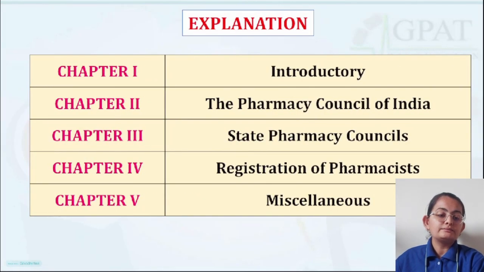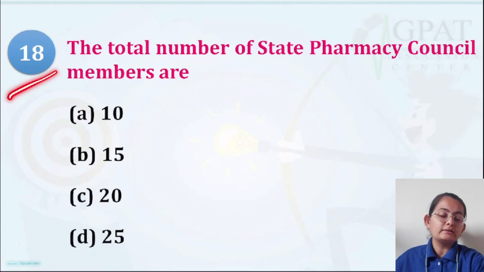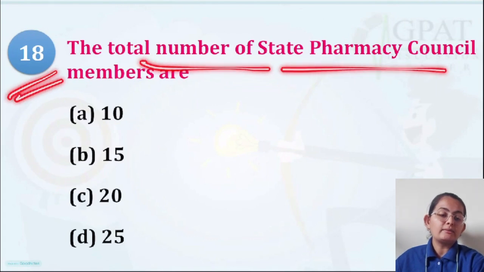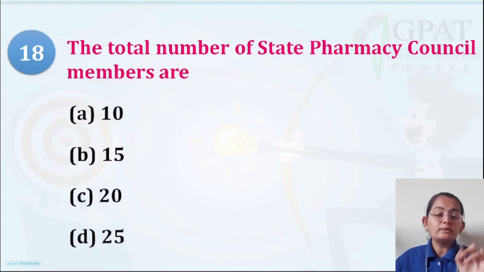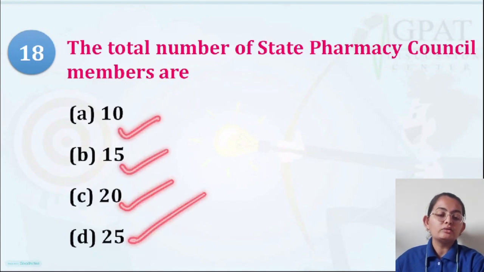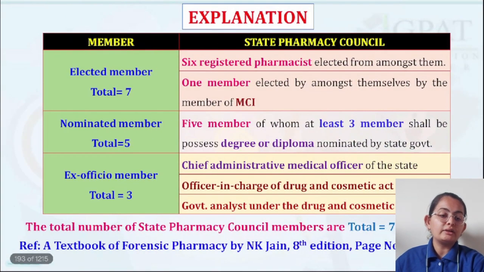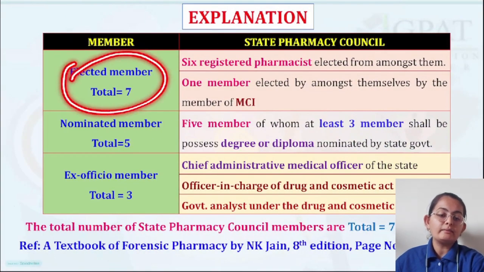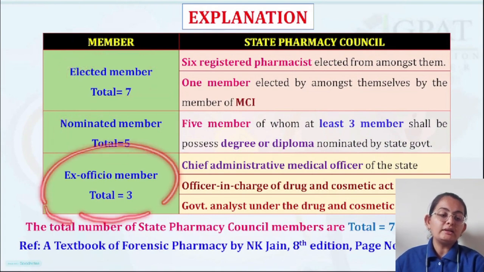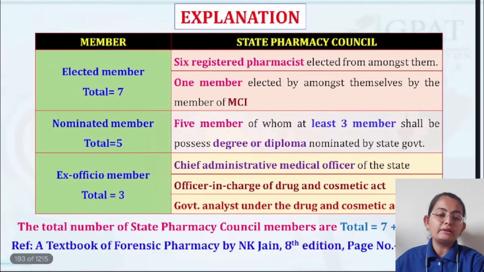Question number 18. The total number of state pharmacy council members are 10, 15, 20, 25. So the correct option is option B, 15 members. How are there 15 members? Elected members are 7, nominated members are 5, ex officio members are 3. You can total it out. It is 15 in number.